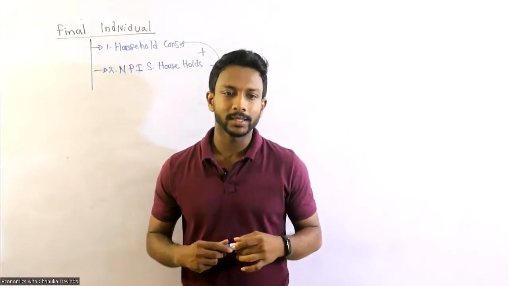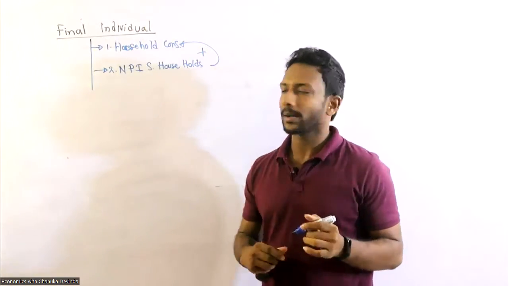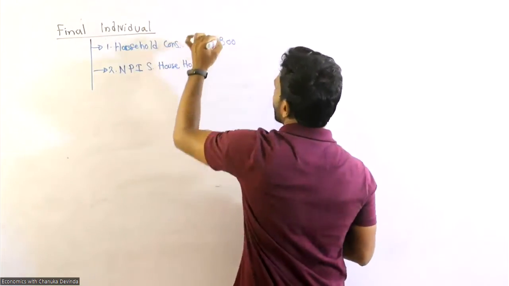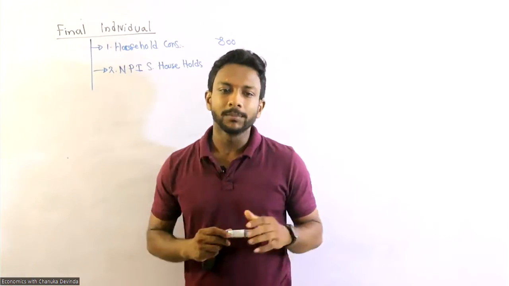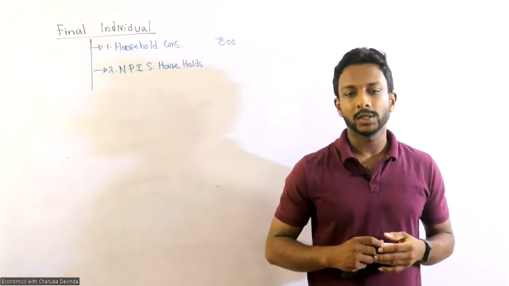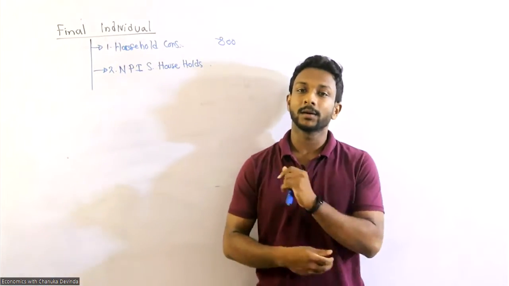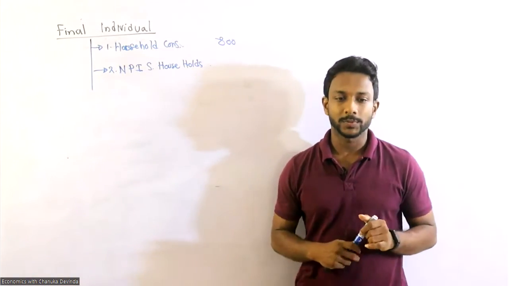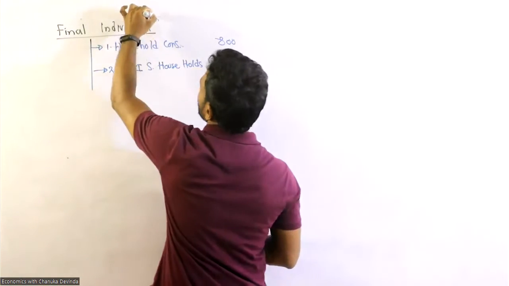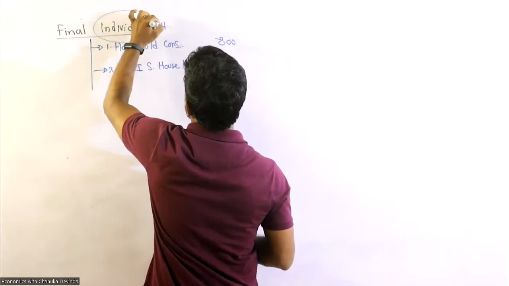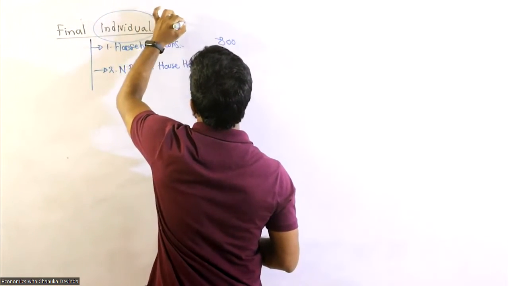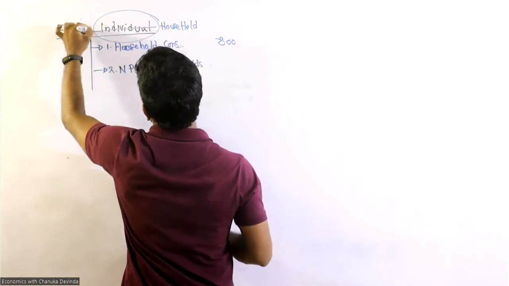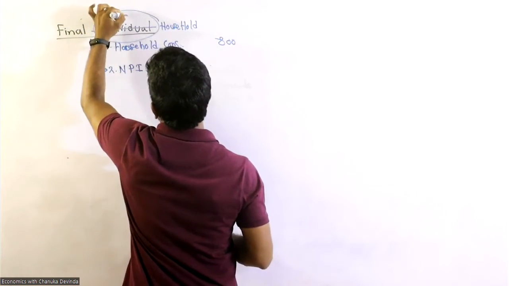So let's take first one, household consumption is 800, and government individual consumption expenditure is not under final consumption expenditure. So here final individual means final household, right? Correct it as personal, not the individual.